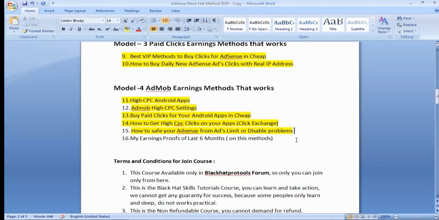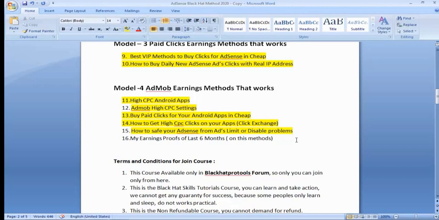first you need to rank some keyword. Any keyword you can rank, any keyword. You can search low CPC, low competition keywords on Ahrefs or Google. You can check which keywords do not have any competition. You can target those keywords and you need to rank some keyword. First you need to rank some keyword on Google.